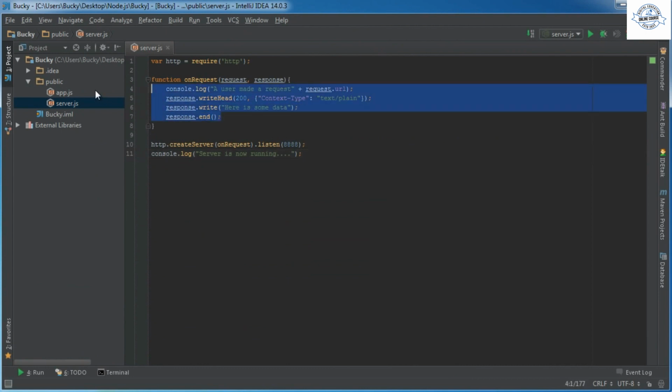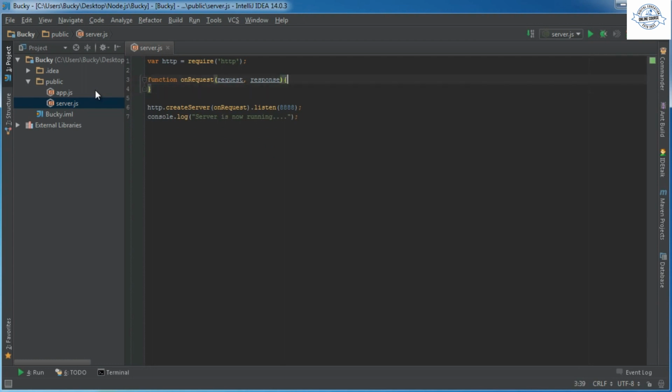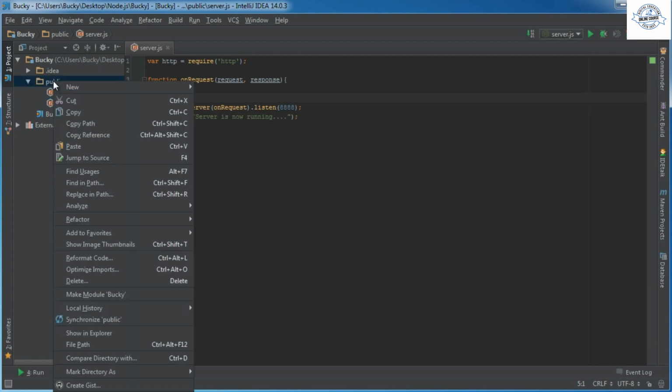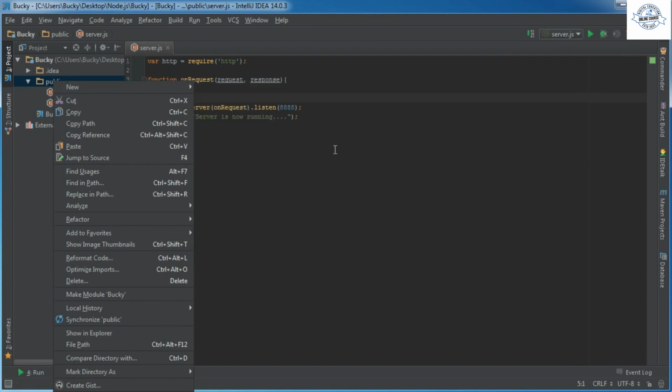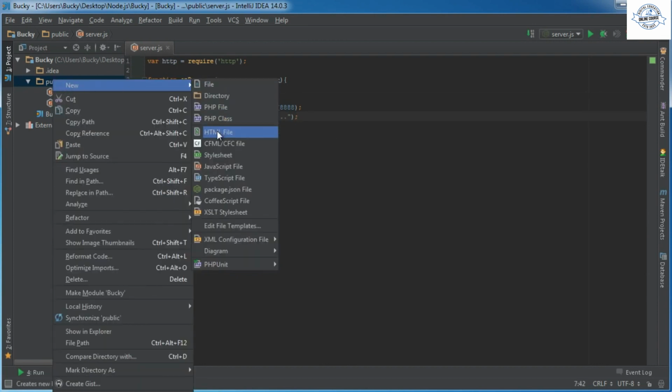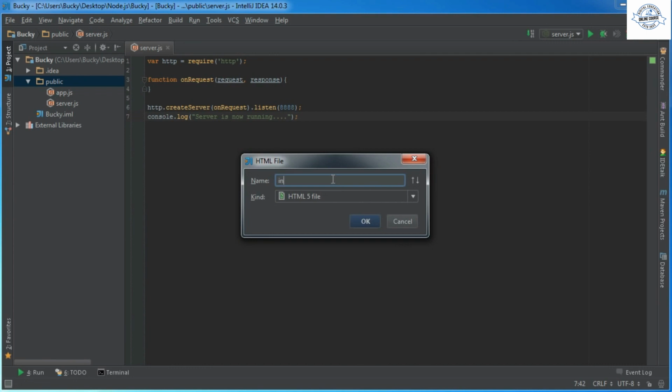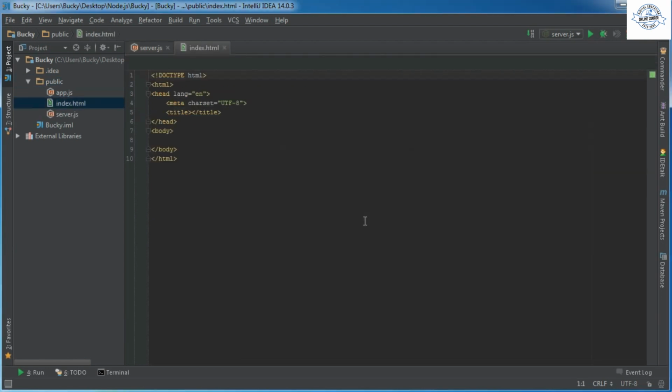So what I'm going to do is delete everything right here, and in this tutorial I'm going to make a really simple HTML file and show you guys how to send that, but the concept is pretty similar for any type of file with some little differences, and we'll talk about those later on. But for right now, create a new HTML file by right clicking public, new HTML file, and I'm going to name this index.html. So this would be the home page of our website, and hit OK.